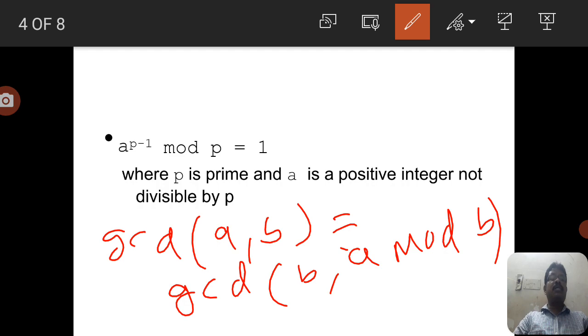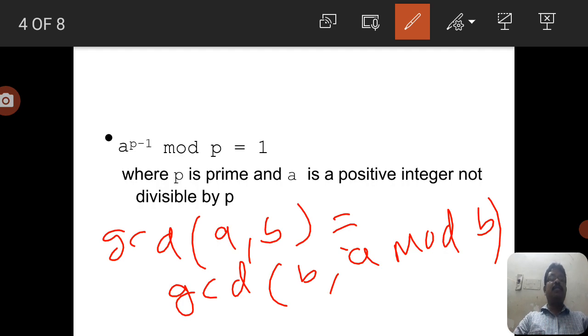These numbers can be any type of number, any large number. Also we can find the GCD with the help of this equation, that is GCD of B comma A mod B. We can continue this process until one of the numbers becomes 0.